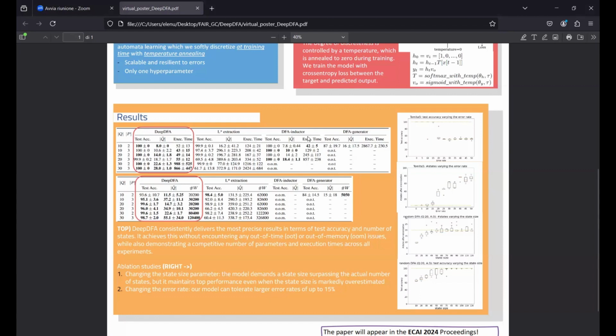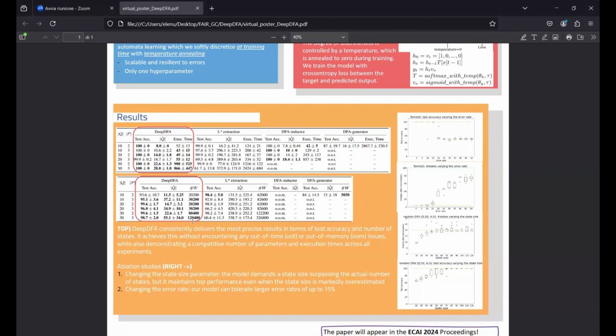We compare also with DFA Inductor, which is a SAT-based exact method, and with DFA Generator, which is another neurosymbolic method. And our approach significantly outperformed all the baselines in terms of test accuracy and number of states. So the number of states of the predicted DFA is the closest one to the target number of states. And it's also very fast and very light.